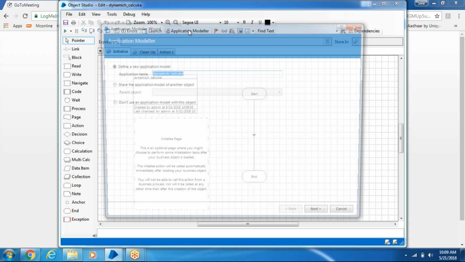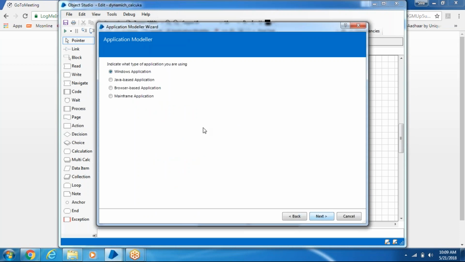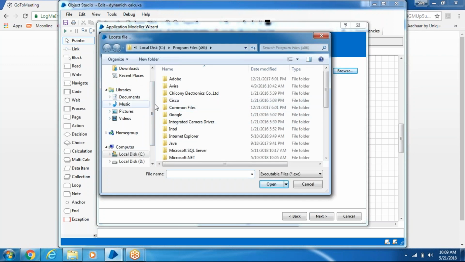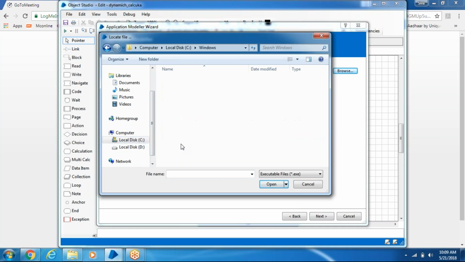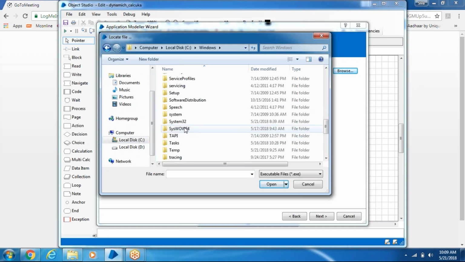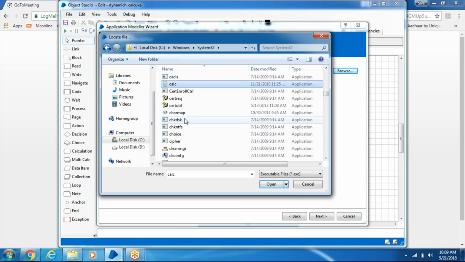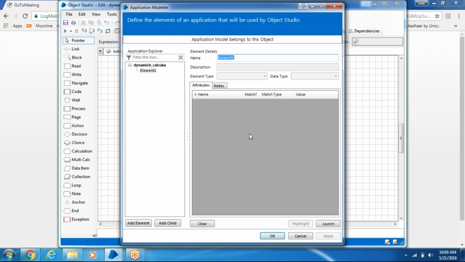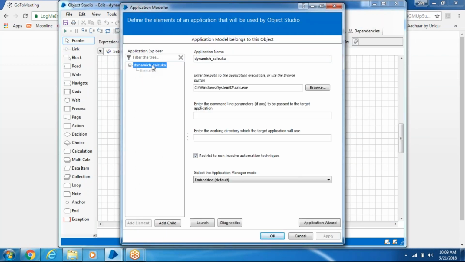Now in application modular, we need to create an application. Click OK. Windows based application, and the application has to be from an executable file. We need to browse. This one should be from C, Windows, System 32, calculator. Click OK. Now we have created an application, right? The application has been created.